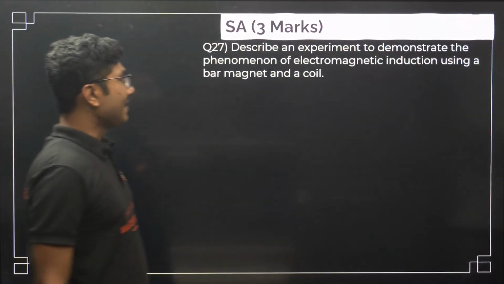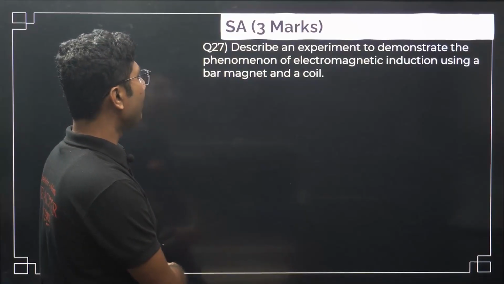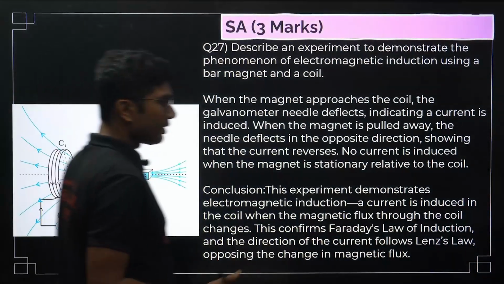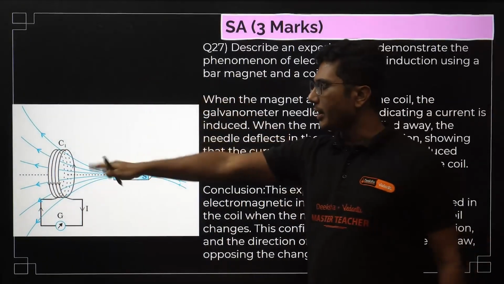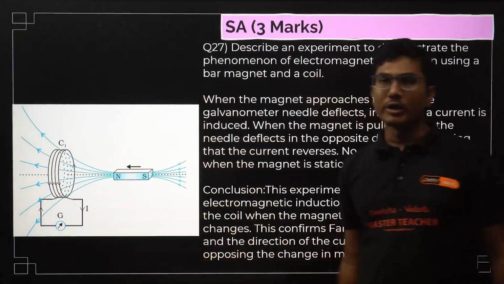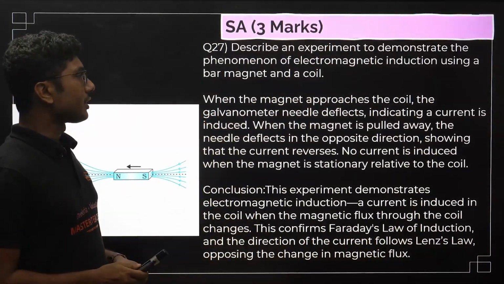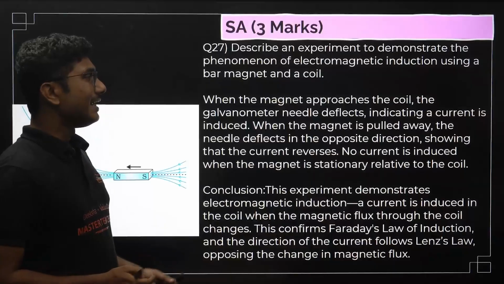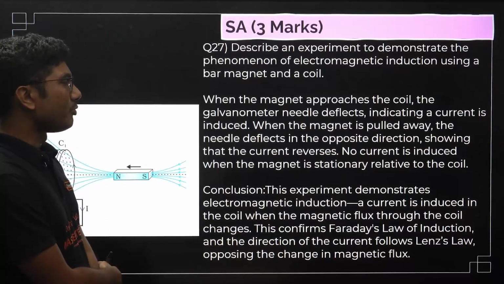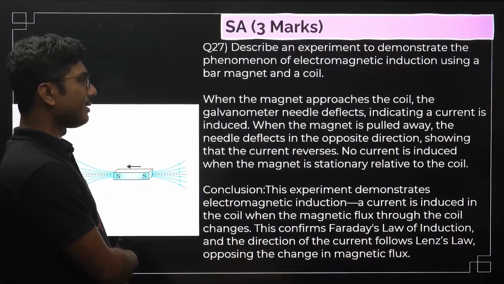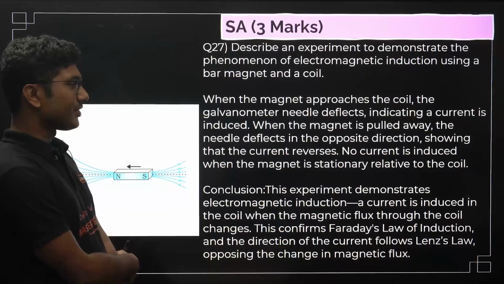Next, describe an experiment to demonstrate the phenomena of electromagnetic induction using a bar magnet and a coil. This is a descriptive question. So this is a coil and a magnet which is moving towards this coil. When the magnet approaches the coil, the galvanometer needle deflects, indicating a current is induced. When the magnet is pulled away, the needle deflects in the opposite direction, showing that the current reverses. No current is induced when the magnet is stationary relative to the coil.